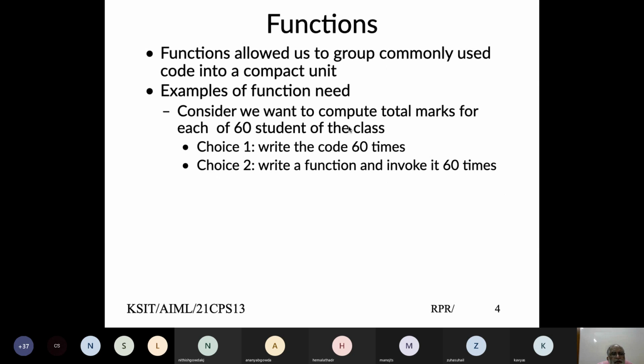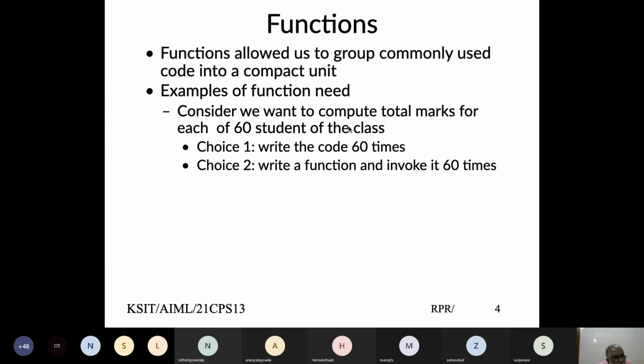So what does a function do? Functions primarily allow us to group commonly used code into one compact unit, or maybe multiple compact units, and then we can reuse the compact unit as many times as we want. For example, let's say we have a code and we want to use it to compute the total marks of 6 students of a class.